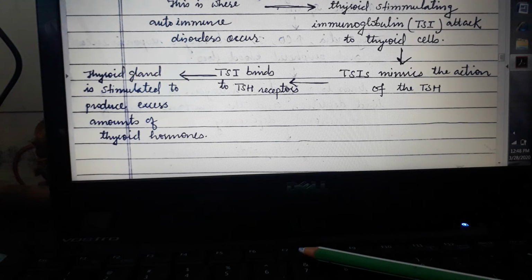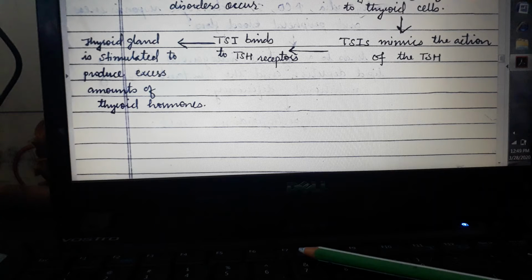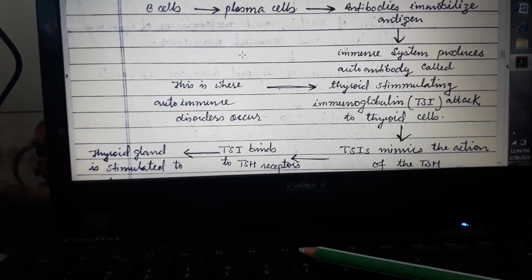This thyroid stimulating immunoglobulin mimics the action of thyroid stimulating hormone. So there will be a competition between this immunoglobulin and thyroid stimulating hormone, and finally the thyroid stimulating immunoglobulin binds to the thyroid stimulating hormone receptors, because of the autoimmunity,